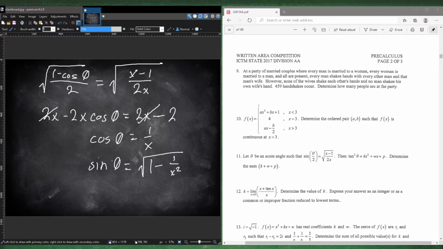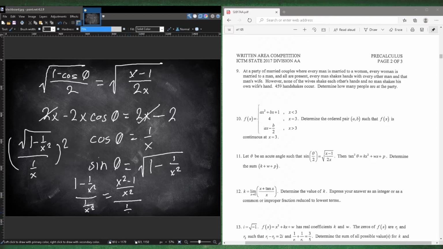Okay, so now to get our tangent of theta, it's just sine divided by cosine. So it'll be the square root of 1 minus 1 over x squared, over 1 over x. To get tangent squared, we just need to square this value, which is 1 minus 1 over x squared over 1 over x squared. Simplifying this, x squared minus 1 over x squared all over 1 over x squared. It cancels out these x squared, so we just get x squared minus 1. So our value of k is 1, our value for w is 0, and our value for p is negative 1. That means 1 plus 0 plus negative 1 is equal to 0. And that's your answer for number 11.